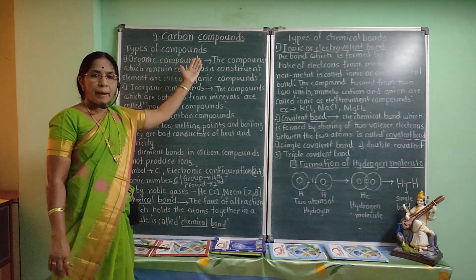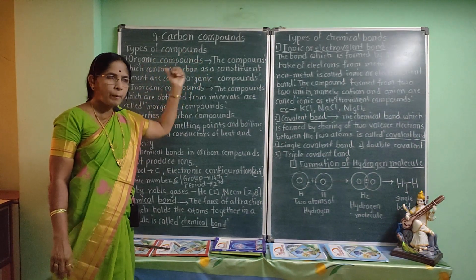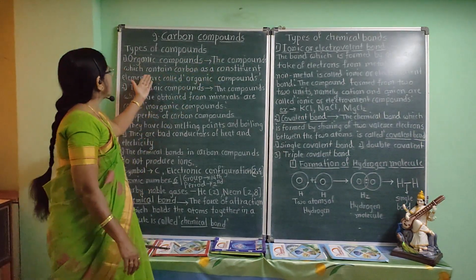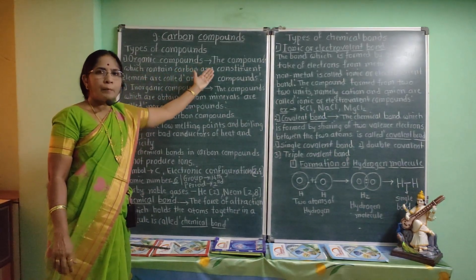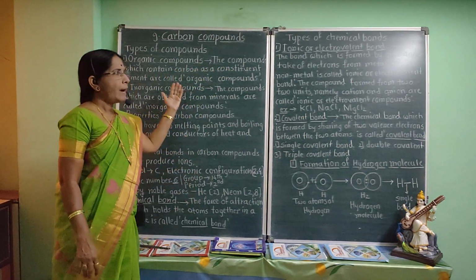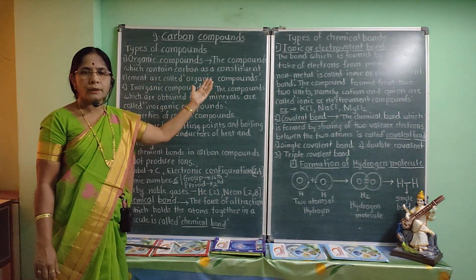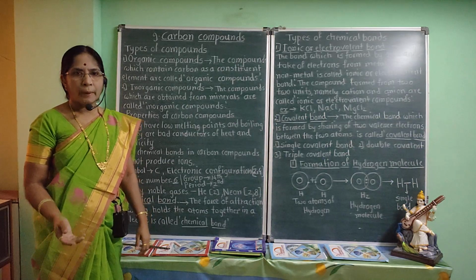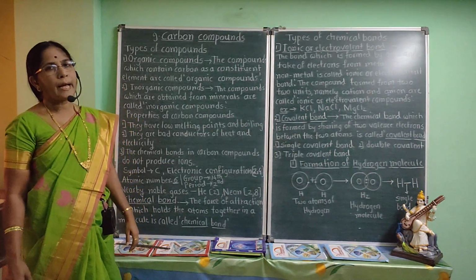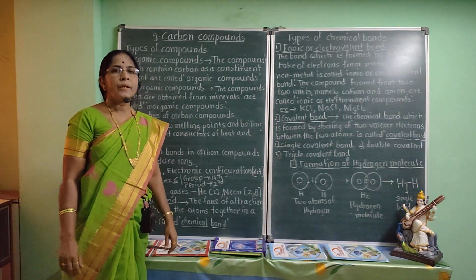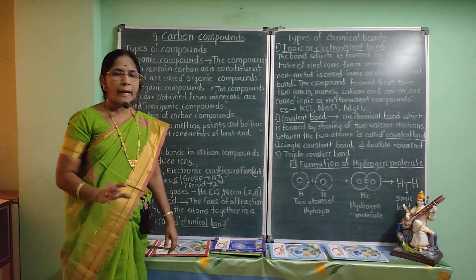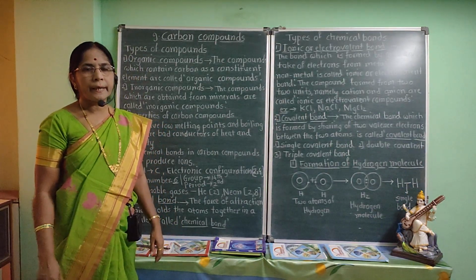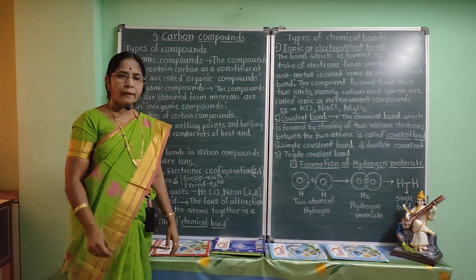Now, what is meant by carbon compound or organic compounds? The compounds which contain carbon as a constituent element are called organic compounds or carbon compounds. But carbon dioxide, CO2, carbon monoxide, CO, carbonates, bicarbonates, though they contain carbon, they are not organic compounds.